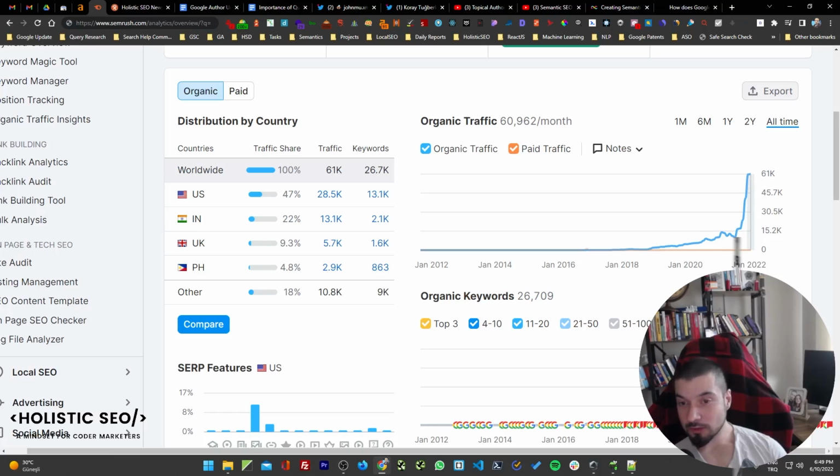And let's stop using the term keyword difficulty, please. I don't use it. While creating my semantic content network designs and my topical maps, I don't use keywords at all. I focus on the topics, and I don't care about this keyword difficulty thing. You can rank for anything without links. With that said, I also use links for my other projects.